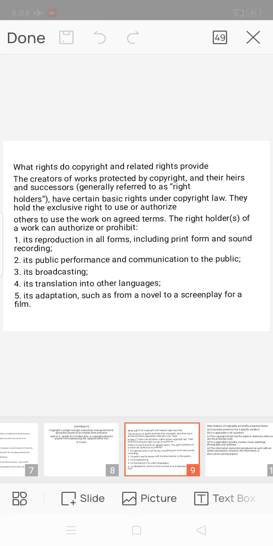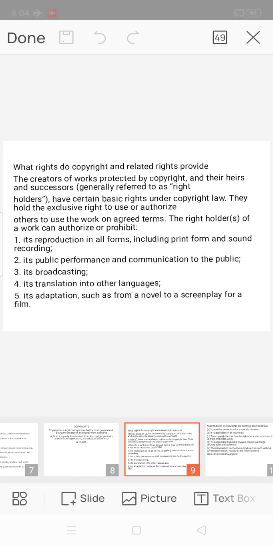And what rights do copyright and related rights provide? The creators of works protected by copyright and their heirs and successors, generally referred to as right holders, have certain basic rights under copyright law. They hold the exclusive right to use the work or authorize others to use it on agreed terms.